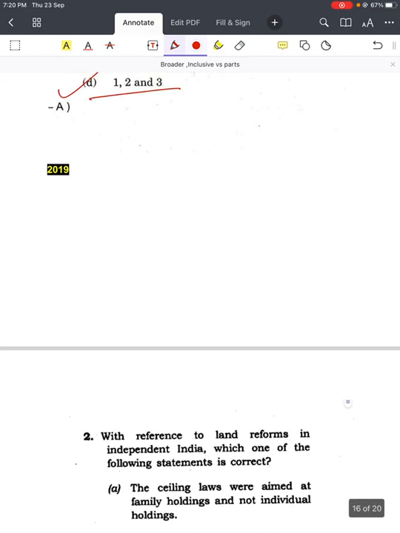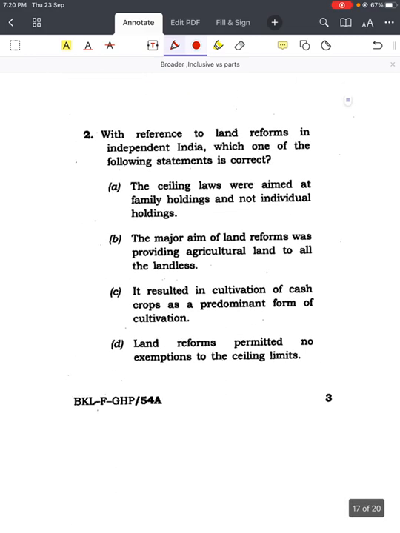Come to the 2019 question paper. With reference to land reforms in independent India, which of the following statements is correct?